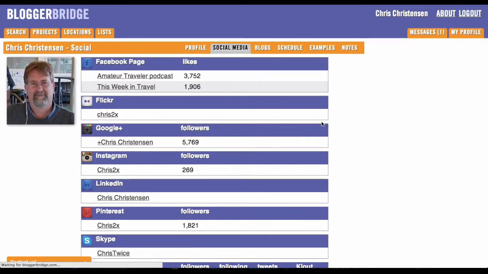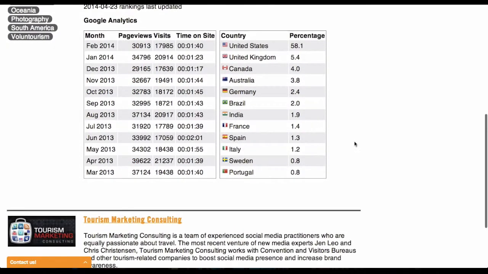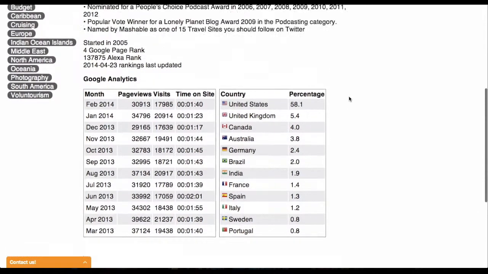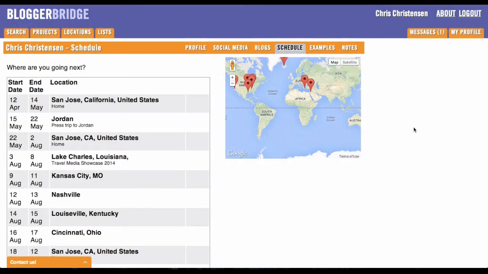You can also see the blogs that this particular blogger has, in this case, The Amateur Traveler. Here's some information that they have provided in terms of Google Analytics, both in terms of page views as well as what countries are going to that particular blog. You can also see this blogger's schedule and where they're going to be over the next little bit.